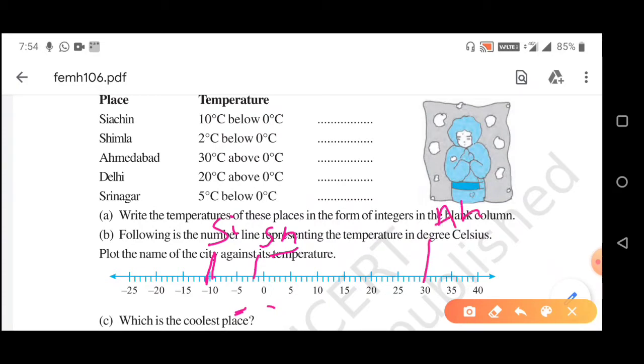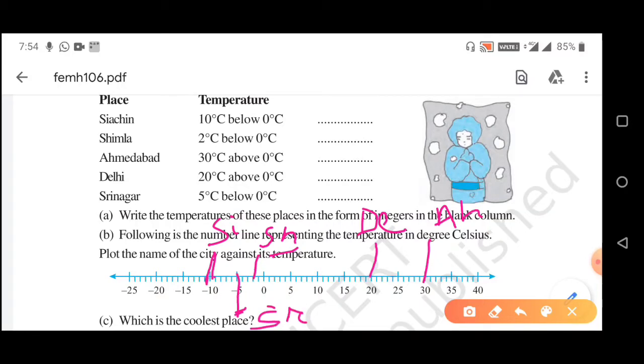I am writing AH. Delhi is plus 20 degree centigrade, so here it will be Delhi. Srinagar is 5 degree centigrade below 0 degree, so here it will be Srinagar. I am writing SR.